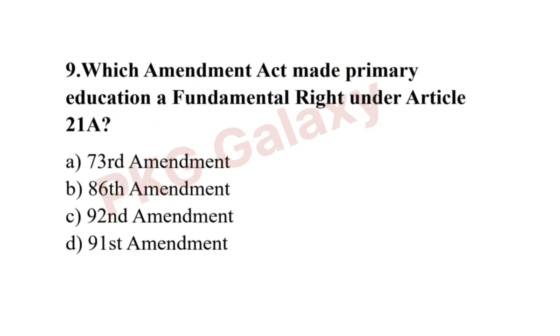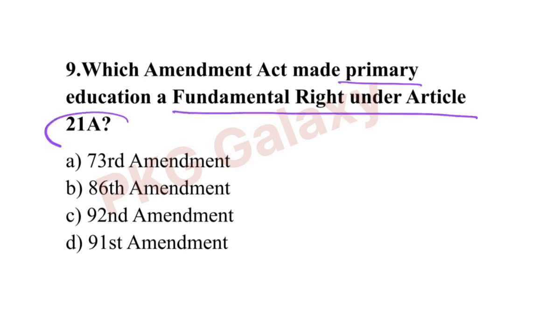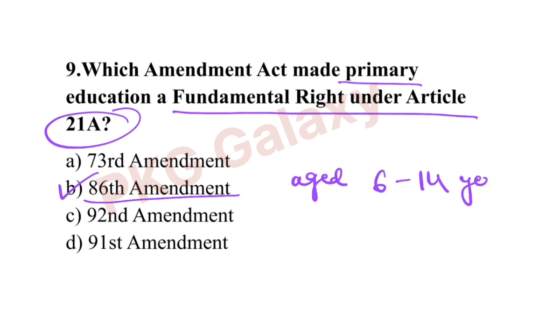Next question. Which Amendment Act made primary education a fundamental right under Article 21A? The correct answer is option B, 86th Amendment. The 86th Amendment made primary education a fundamental right under Article 21A, mandating free and compulsory education for children aged between 6 to 14 years.